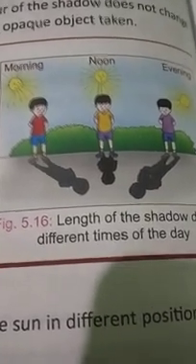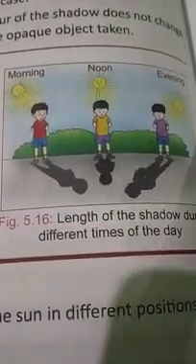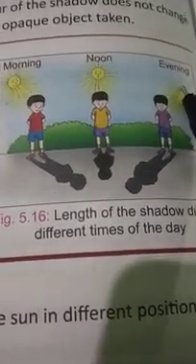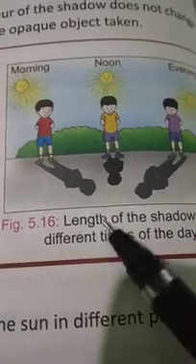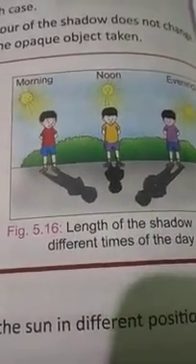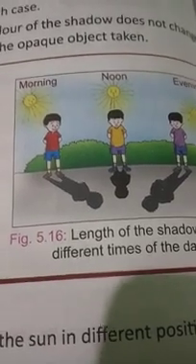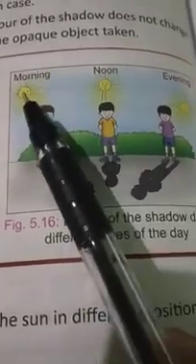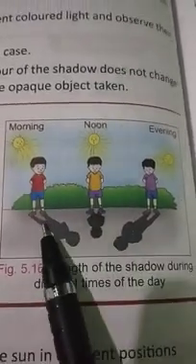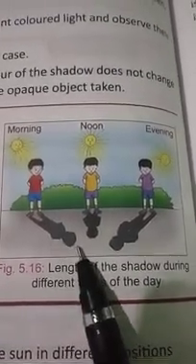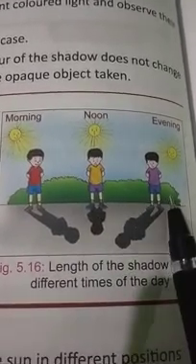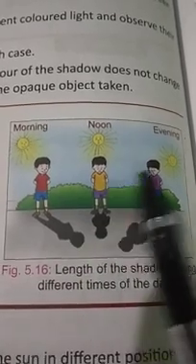This is because of the position of the sun in the morning time, in the noon time and in the evening time. At noon the shadow will appear very short, but in the morning and evening the shadow will appear longer. Why is it so? Because of the position of the sun. So the length of the shadow changes according to the position of the source of light, the sun, with respect to the object.